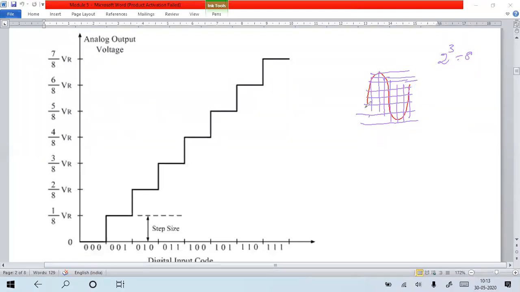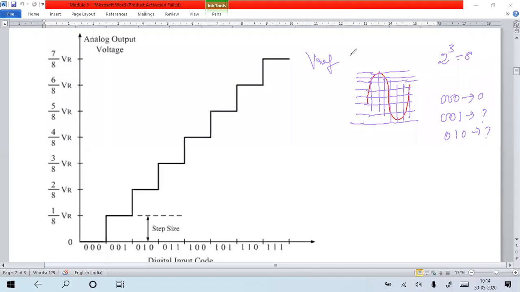Totally 8 levels. Each level has to be represented by binary bits. How are they going to find each level? What should be the 0th level voltage? What should be the first level voltage? What should be the second level voltage? Because here your voltage in the form of 0, 1, 2, 3 may increase. But how is this binary value assigned? Suppose 0 0 0 has to be assigned to 0, 0 0 1 has to be assigned to the next voltage value, and 0 1 0 to the next value. Understand how we can calculate? So we split into 8 levels, and we will keep some reference voltage.